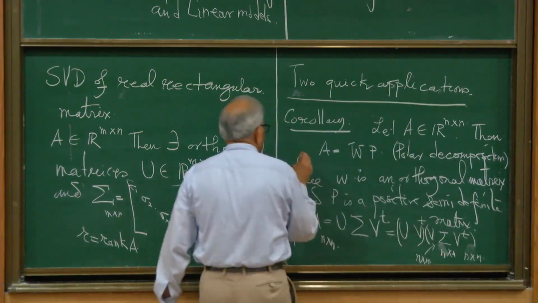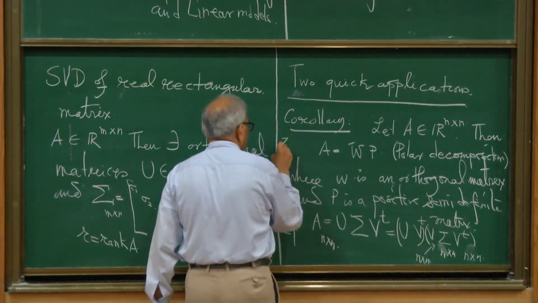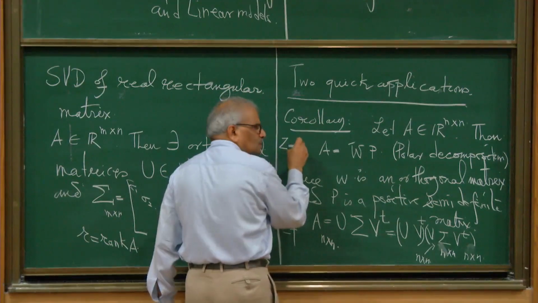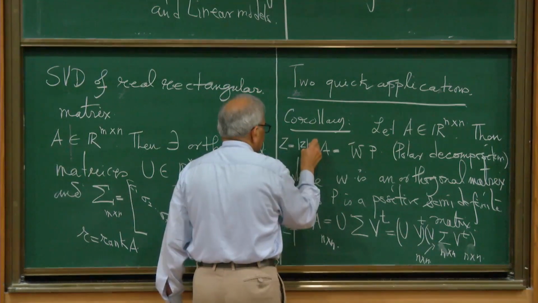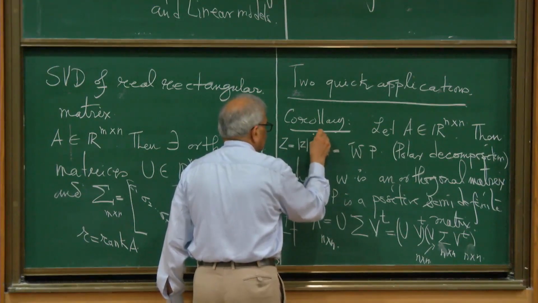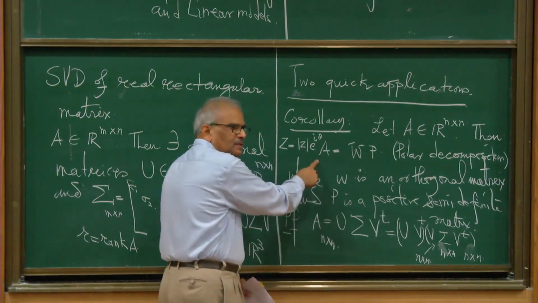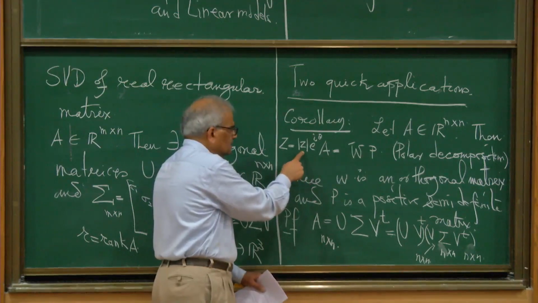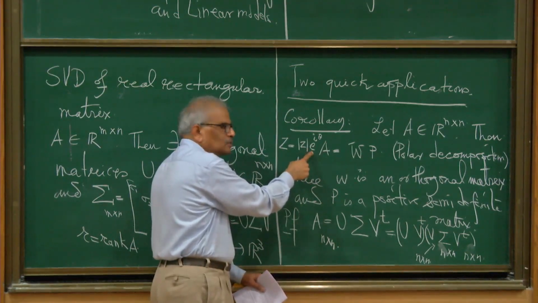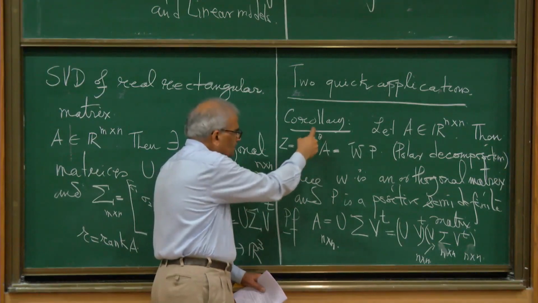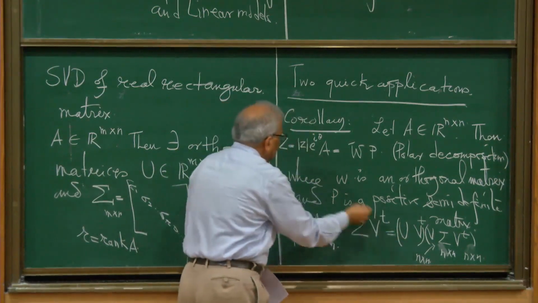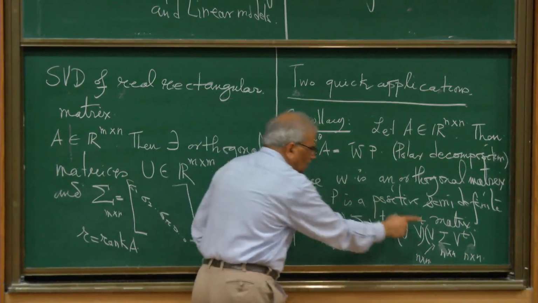This is similar to writing a complex number in terms of polar coordinates. So it will be mod z times e to the power i theta. Any complex number can be written like this. This is non-negative and this has absolute value 1. So this is replaced by an orthogonal matrix, and this is the analog of this matrix.